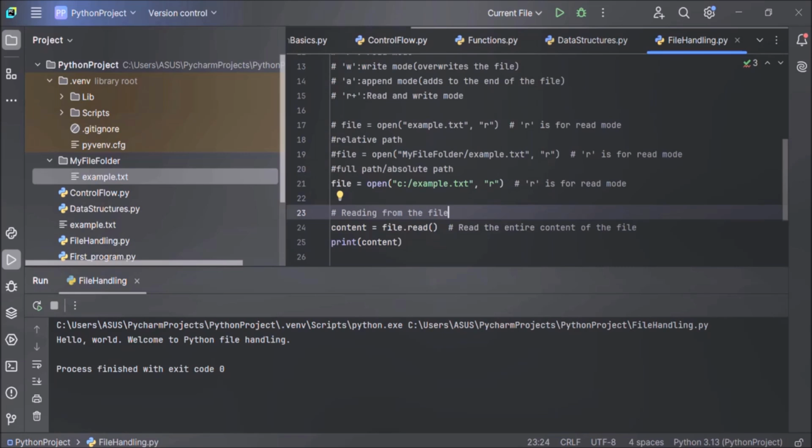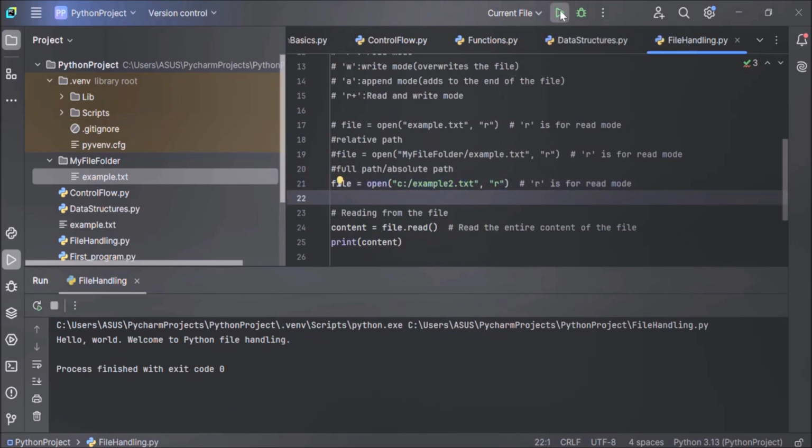It means that the file is not in the expected directory. For example, here, let's give some other name, C drive, example2.txt. As example2.txt doesn't exist in the C drive, it will raise an error. Now let's execute the code and see the output.